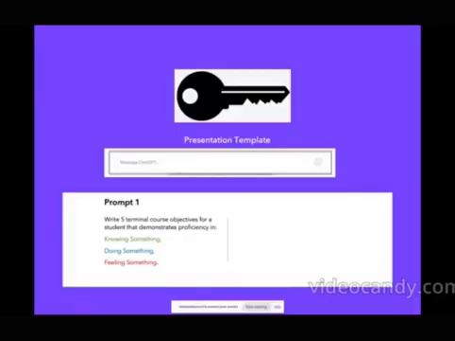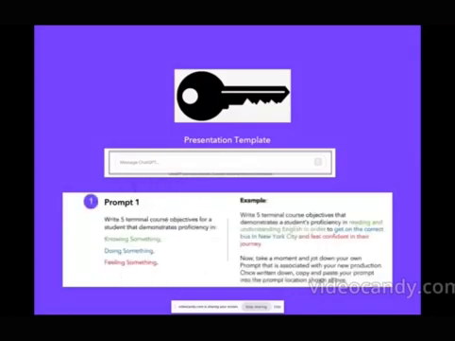The key to creating evidence-based educational content for the metaverse is to write 5 terminal course objectives for a student that demonstrates proficiency in knowing something, doing something, and feeling something. Here's an example. Write 5 terminal course objectives that demonstrates a student's proficiency in reading and understanding English in order to get on the correct bus in New York City and feel confident in their journey.